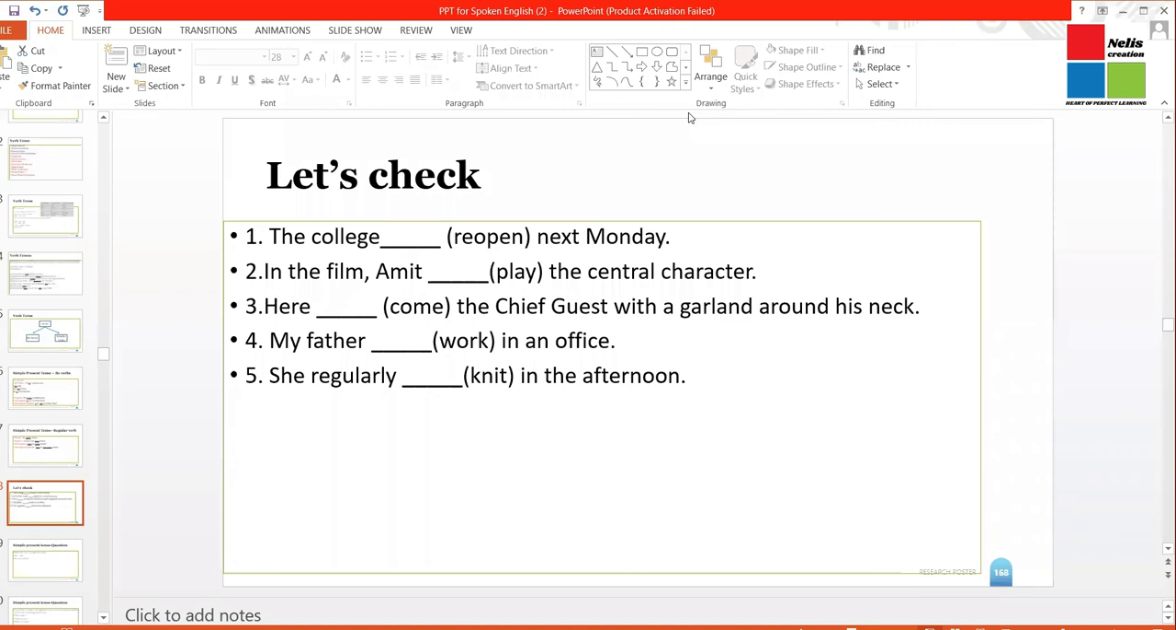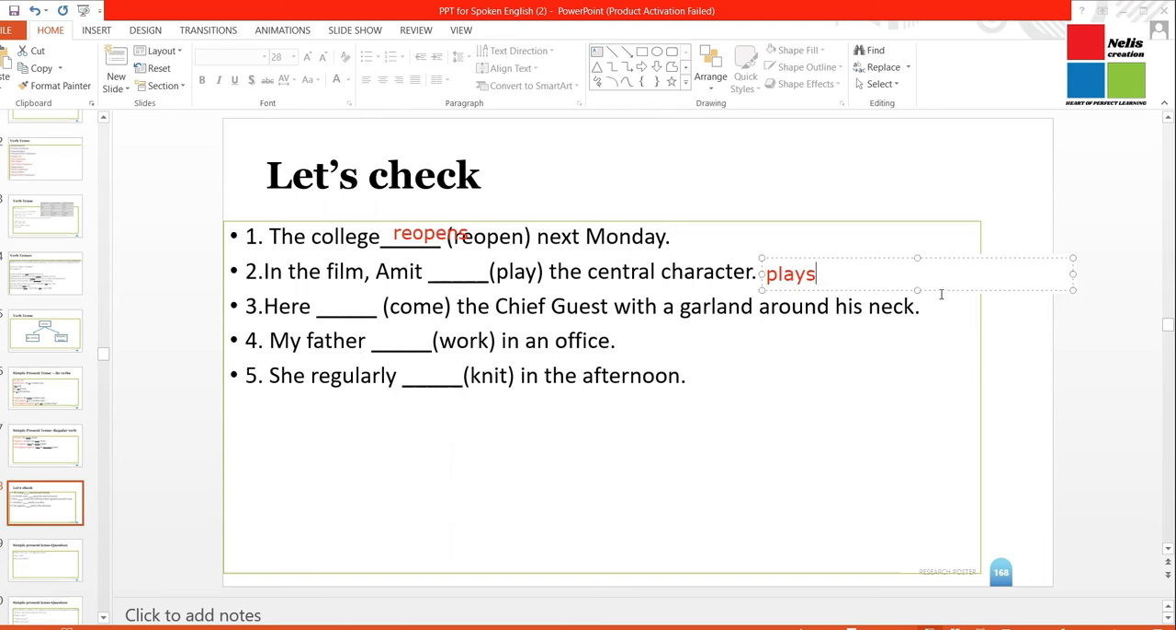So the answer for this will be, the college reopens next Monday. Now, please note that I have added an S with the verb reopen because the college is singular. It's a singular subject over here. Therefore, I need to add the S to the verb. In the second sentence, in the film, Amit dash the central character. The answer will be plays. Amit plays the central character. Of course, I cannot write Amit play because Amit is a singular subject and therefore we need to add an S.